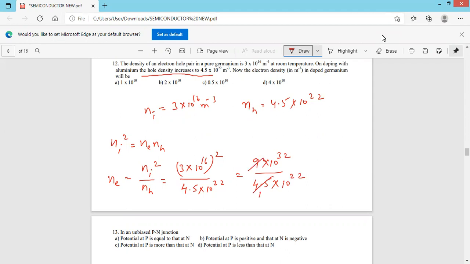That gives 2 into 10 to the power of 32 minus 20, which is 10 to the power of 10 electrons per meter cube. Option B is correct.